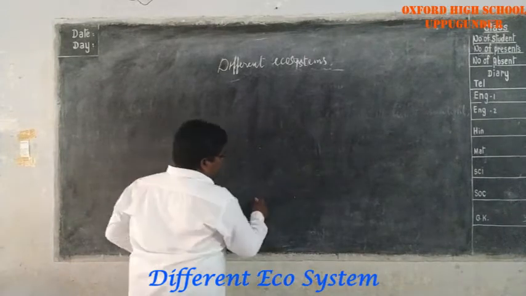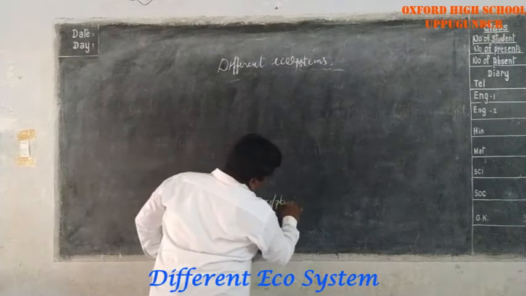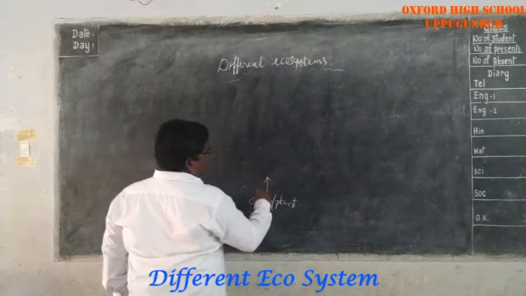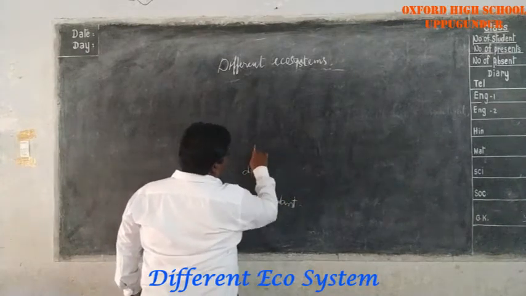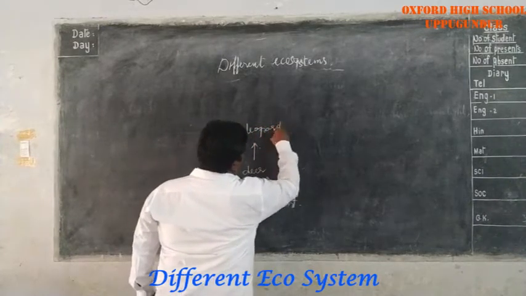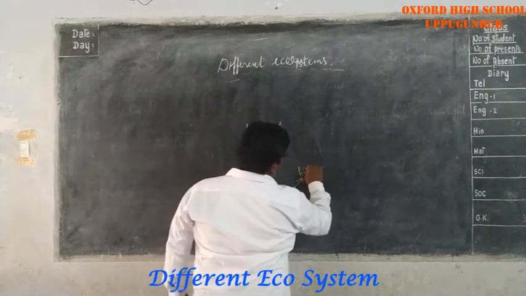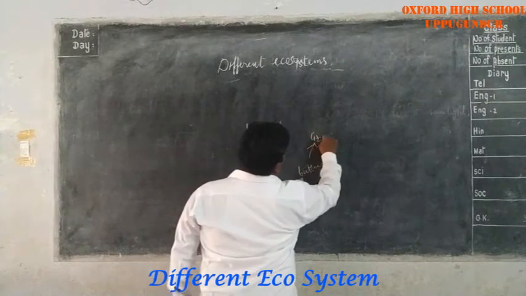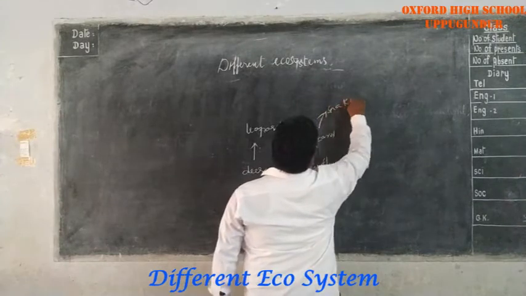If you take grass or plant, deer, leopard, or butterfly, lizard, snake, eagle.